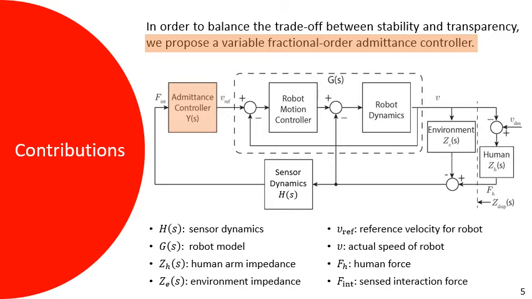You can see our control architecture here. In this architecture, we focus on the design of the admittance controller. The admittance controller takes interaction force as an input and generates a reference motion command for the cobot. Then the cobot tries to follow this reference motion command. After that, the environment and the human operator generate an interaction force. Then this closed-loop architecture repeats itself. Now I will explain what a fractional order admittance controller is and how it differs from an integer order admittance controller.